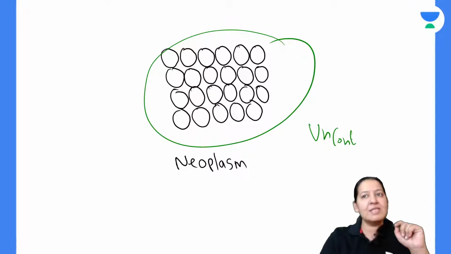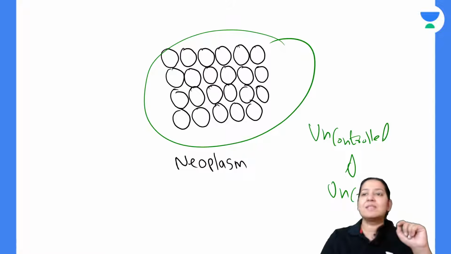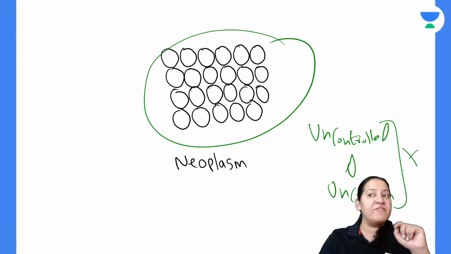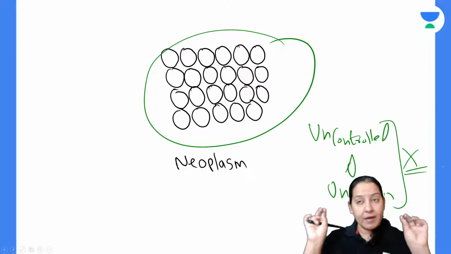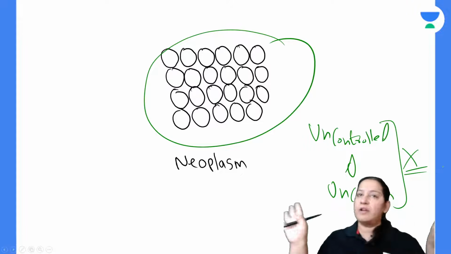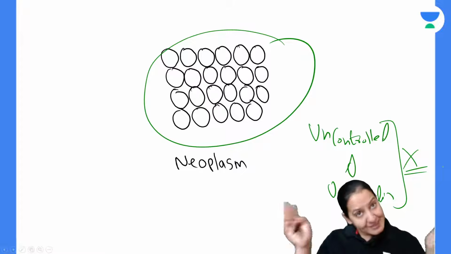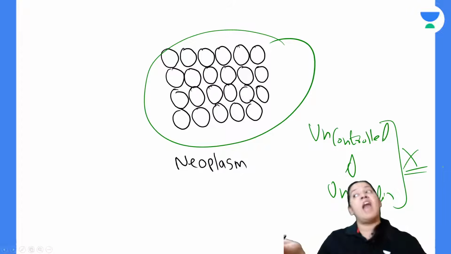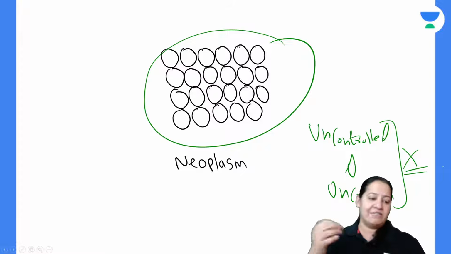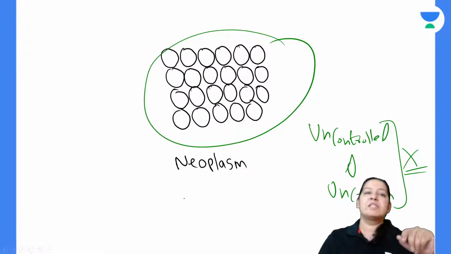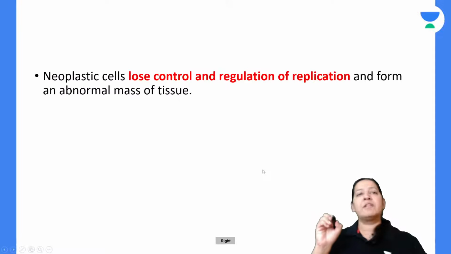Here the mitosis is uncontrolled and uncoordinated. It is not under physiological stimulus. The control of the mitosis is not under physiological control. Even in absence of growth factor, in absence of stimulus, the cell is dividing and a bunch of cells is formed, which is known as neoplasm. Now you tell me, what is the definition of neoplasm?